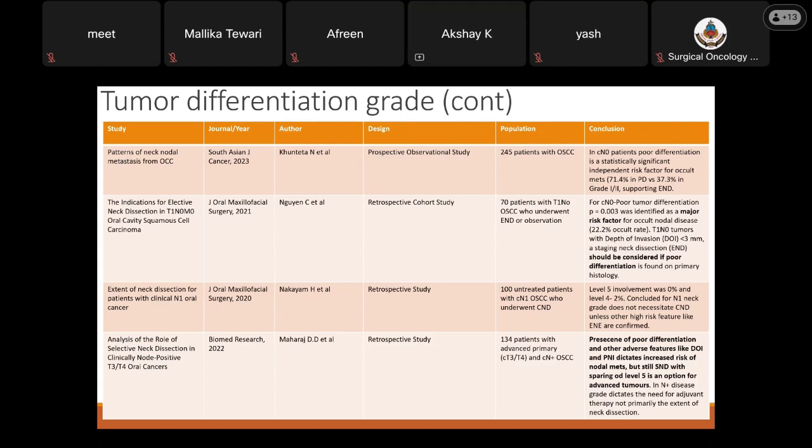Similarly, a retrospective study in 2022 showed that presence of poor differentiation and other adverse features like DOI or PNI indicates increased risk of nodal mets, but still a selective neck dissection with sparing of level 5 is an option for advanced tumors. In N+ disease, grade indicates the need for adjuvant therapy rather than the extent of primary neck dissection. So in N0 neck, if poorly differentiated tumors are present, elective neck dissection is preferred. As in case of N+ disease, grade cannot solely be used to differentiate between the need of a SOHND or an MRND.